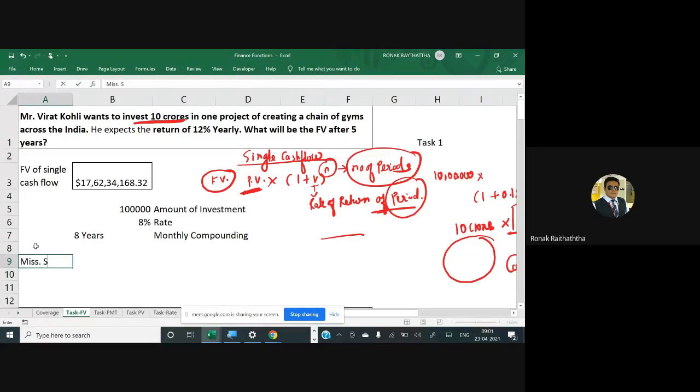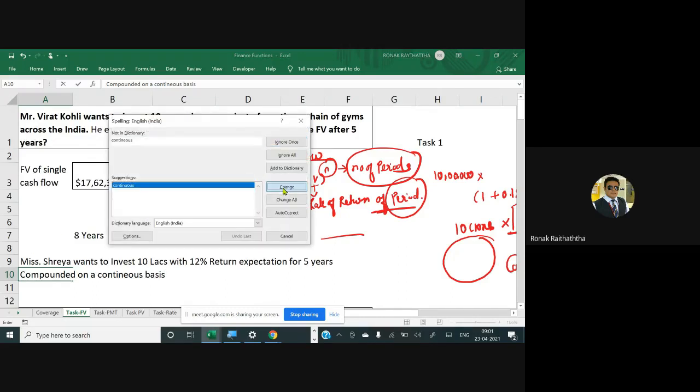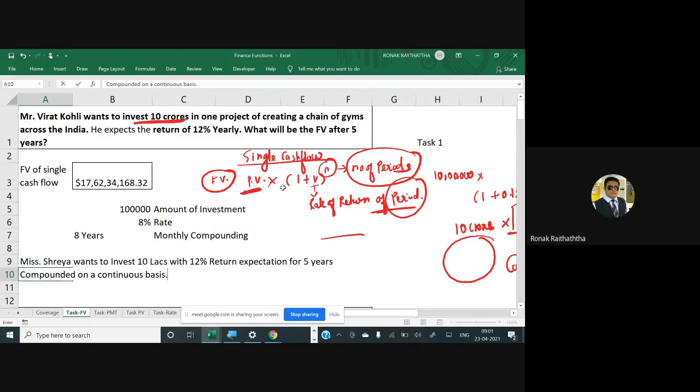Miss Shreya wants to invest 10 lakhs with 12 percentage return expectation for 5 years, compounded on a continuous basis. What will be the FV after 5 years?